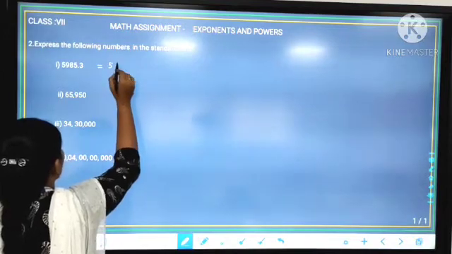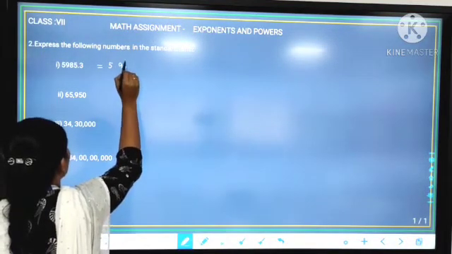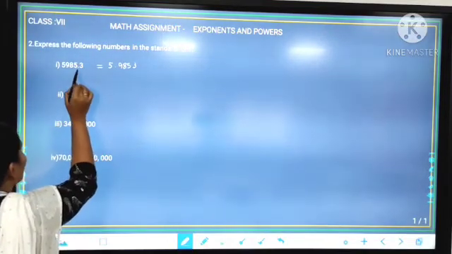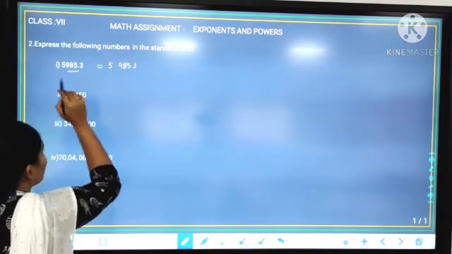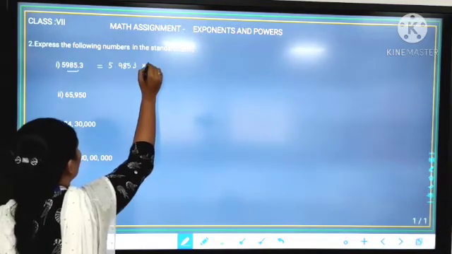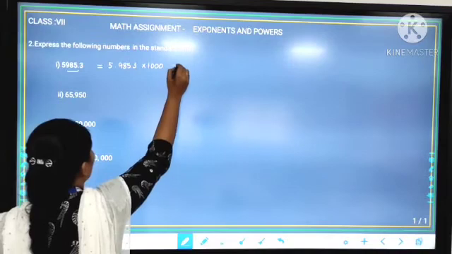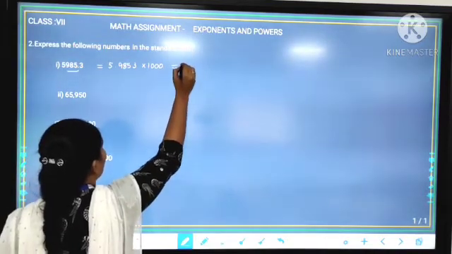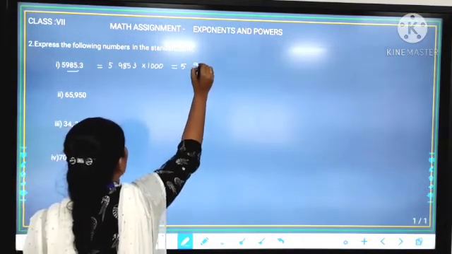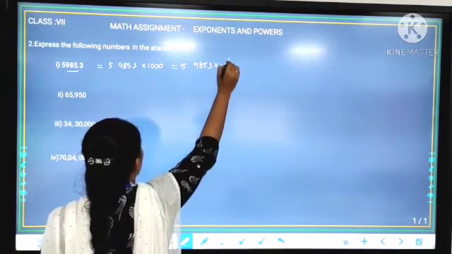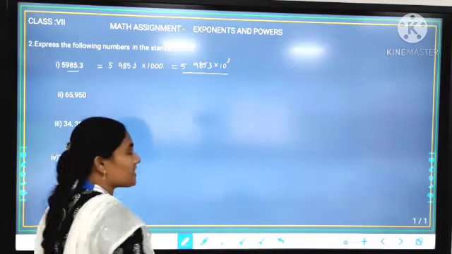So as per that we can write 5.9853. For that we have moved the decimal place towards the left 3 digits. That's why we can multiply this number by 1000. Now we can also write this number as 5.9853 into 10 to the power 3. So this is the standard form of this number.